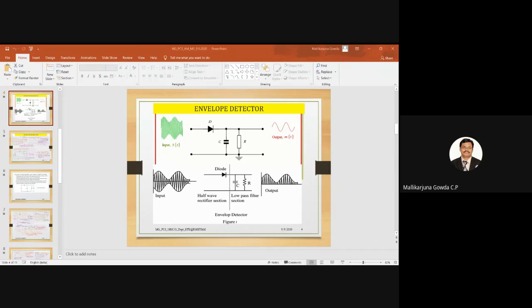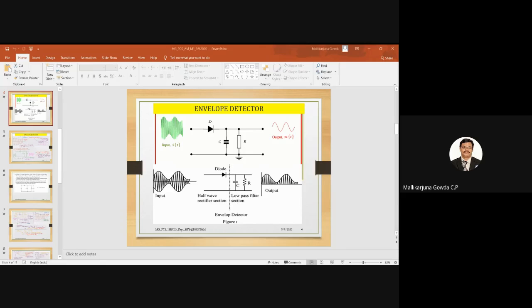Then can you tell about the time constant, what it should be? If it is too large, what happens? If it is too small, what happens? And what is the appropriate value of the time constant? There is a condition I said: it should be less than this and greater than this.